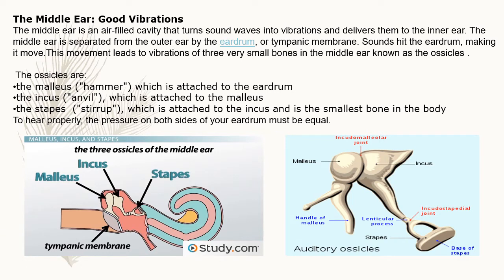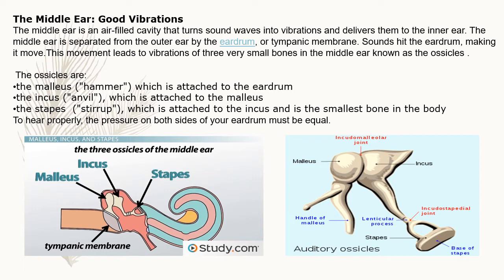Children, now let us know about the middle ear. Middle ear causes the good vibrations. So the caption for middle ear is good vibrations. Children, the middle ear is an air-filled cavity. That means it is filled with air that turns sound waves into vibrations and delivers them to the inner ear. This is the main function of the middle ear, children.